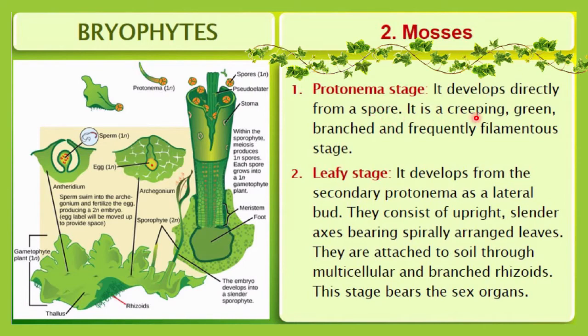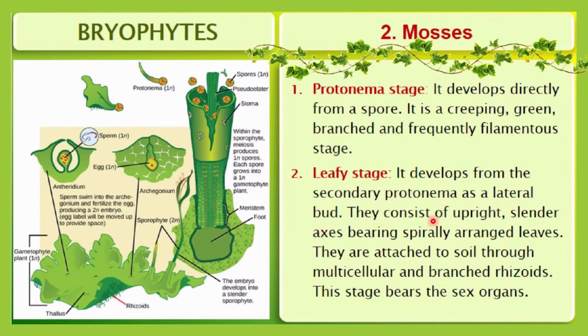It is a creeping, green, branched and frequently filamentous stage. The next stage will be the leafy stage. It develops from the secondary protonema. Here you can see that from the protonema stage it will develop. So it develops from the secondary protonema as a lateral bud.